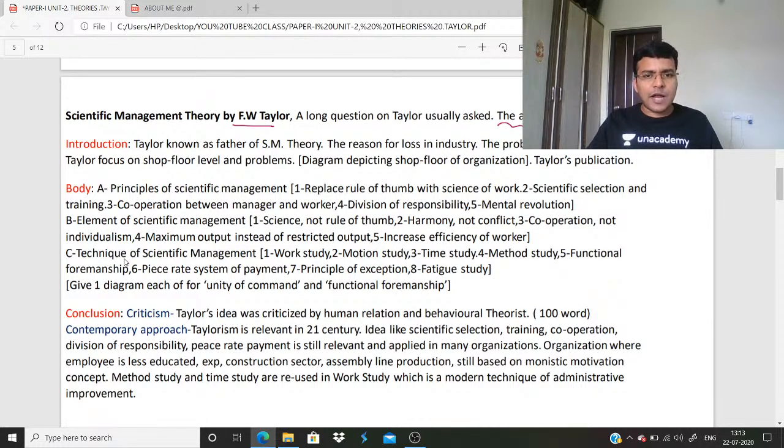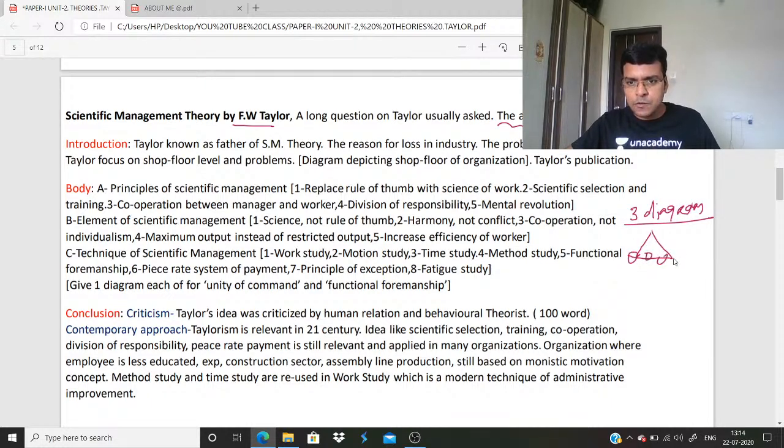Here I haven't given the diagram, but in this body you can give 3 diagrams. This is one diagram. I'm just giving you a demo. This is one diagram, unity of command, and this is one diagram.